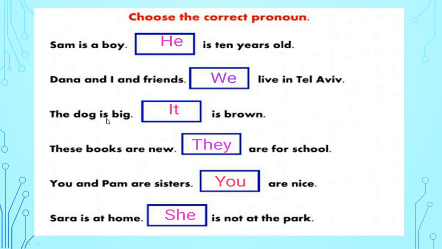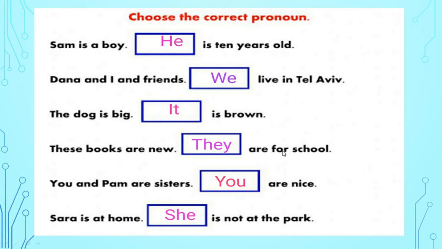Okay. The dog is big. See, the dog is big. So for the dog we will use it. This is an animal. So it is brown. Okay, the dog is big. It is brown. Understood? Now see here. These books are new. They are for school. Understood?